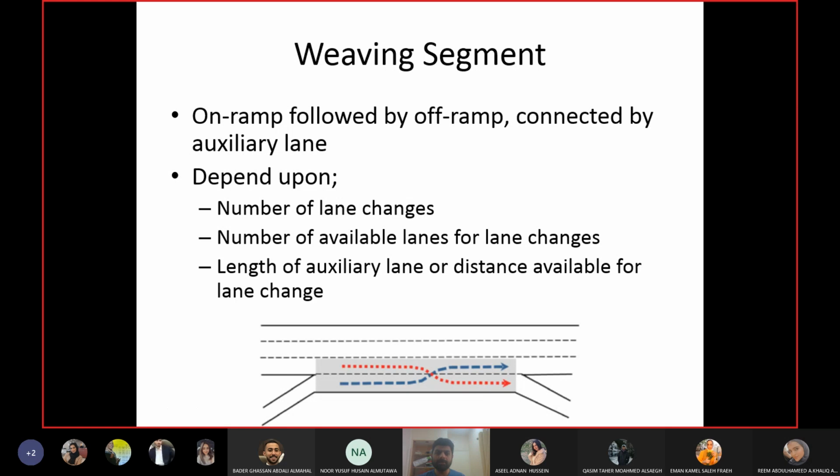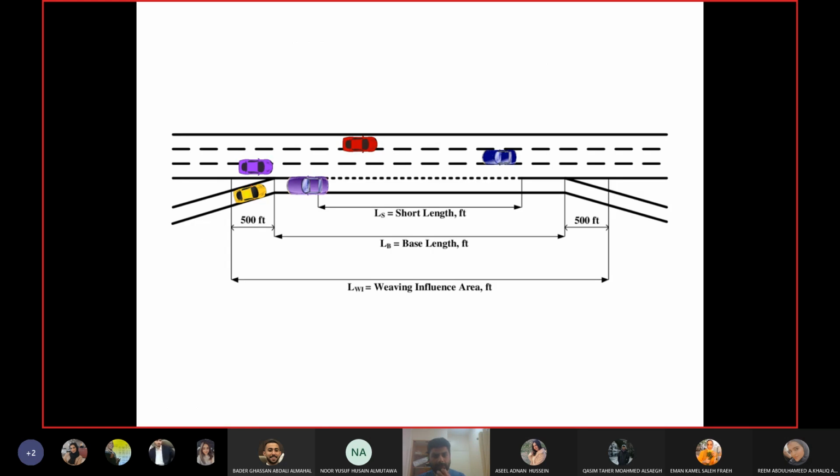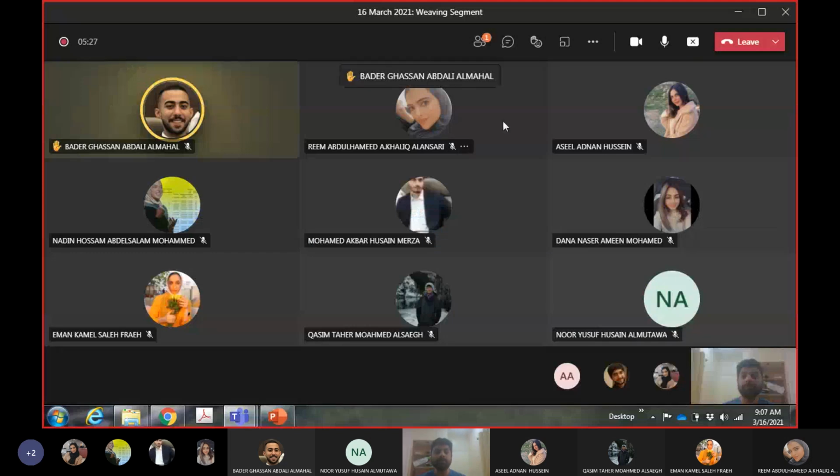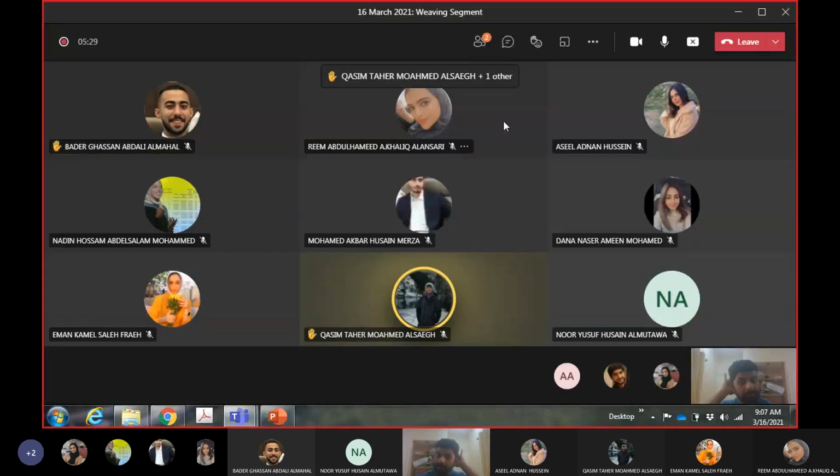So let us look at a sort of animation here. Let us do an activity. I want to do an activity with you guys. So we have how many cars here? 1, 2, 3, 4, 5. I want 5 volunteers. Go ahead. I'm giving you free cars.